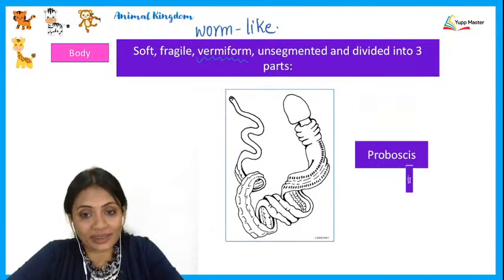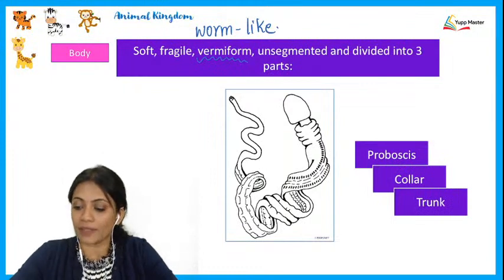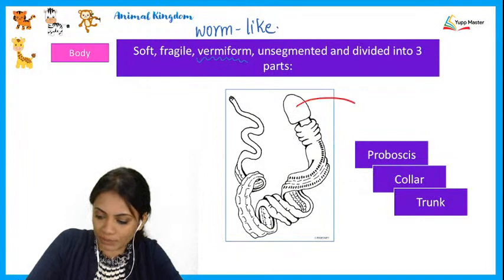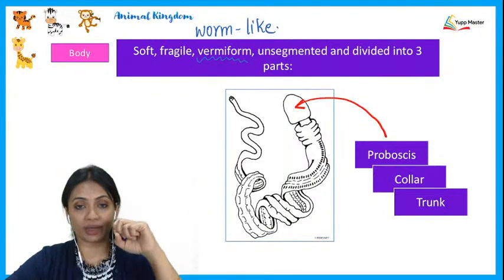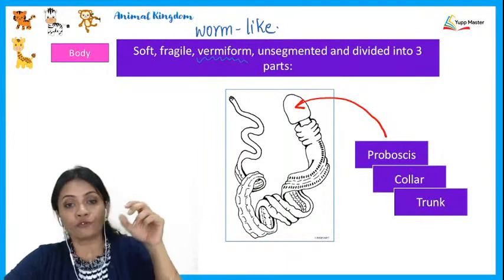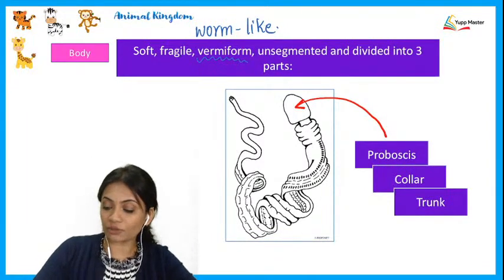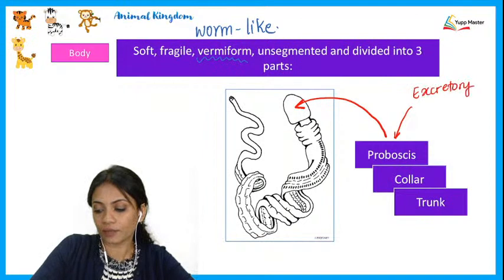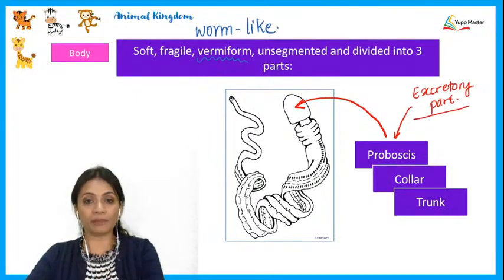So looking at this organism, let us see which are those three parts here. The very first part would be the proboscis. The proboscis is this part over here. This is the part which this organism uses for digging and for burrowing into the seabed. Also I'd like to mention that it is this proboscis which is the excretory organ for a hemichordate.